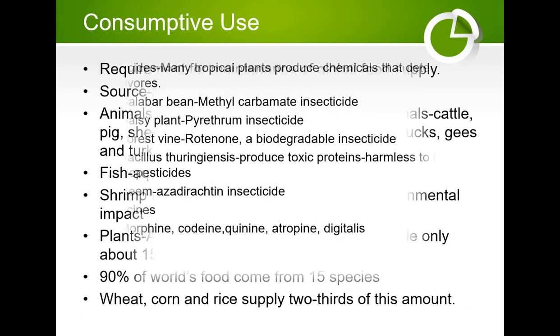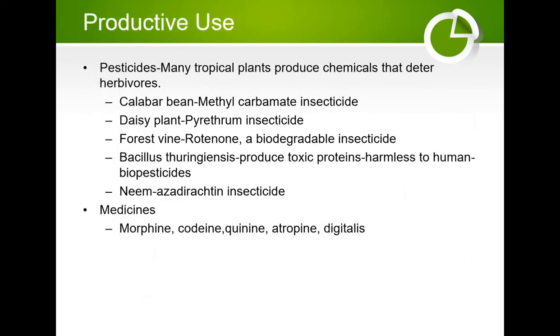Okay, then comes the productive use value. The products of biodiversity are commercially harvested and sold in the market. Okay, so the products of biodiversity are of commercial importance, which contribute to productive use values.